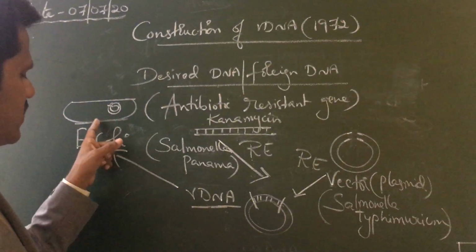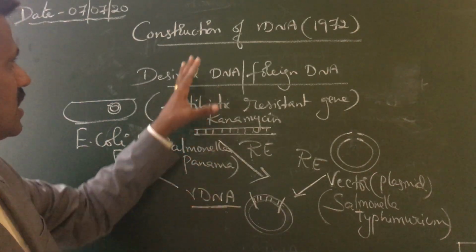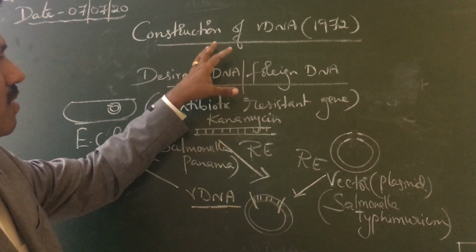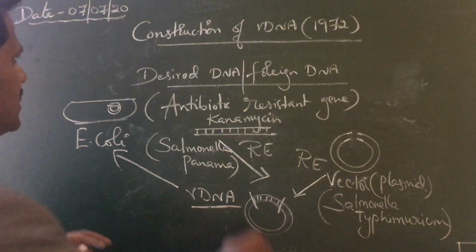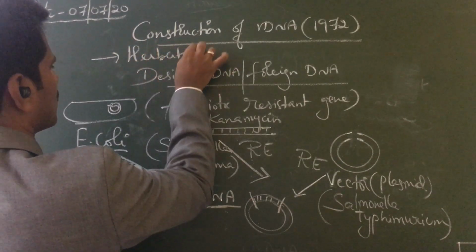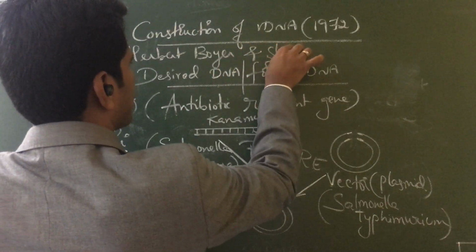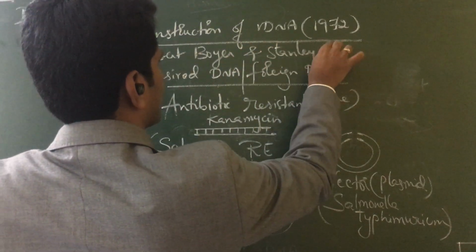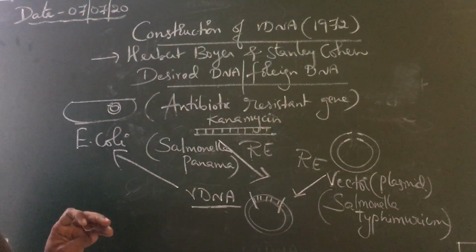So this is how, for the first time, the rDNA was constructed. Construction of rDNA by Herbert Boyer and Stanley Cohen, both scientists, in 1972.